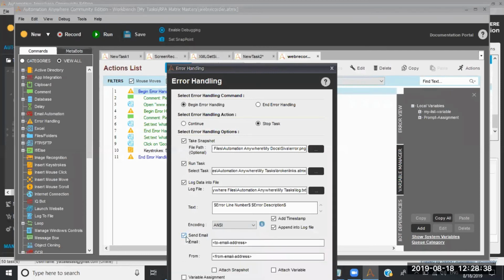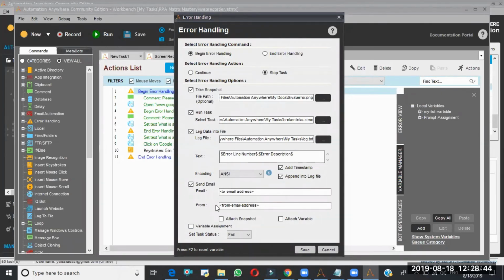Send email. Whenever we get an error, if you want to notify someone, we can use this send email feature. Here we have to give the to email. Here we have to give the from email. Then attach snapshot, attach variable. These will send us the error snapshot and error variables. Error variables means error description and error line number. In the same way, variable assignment.